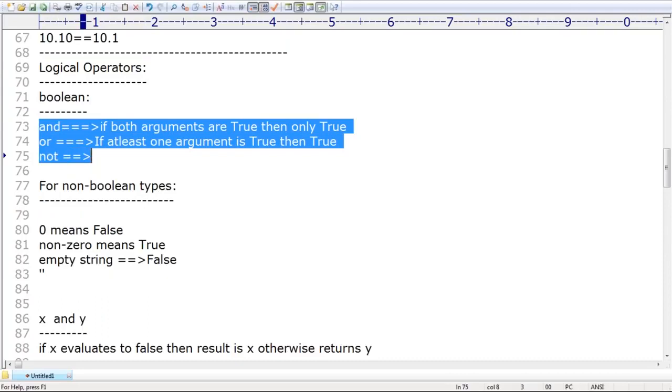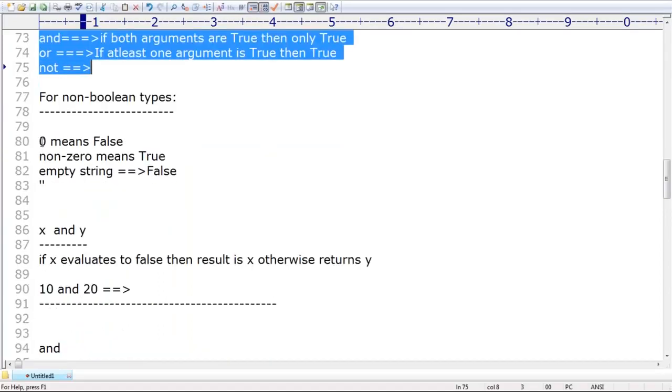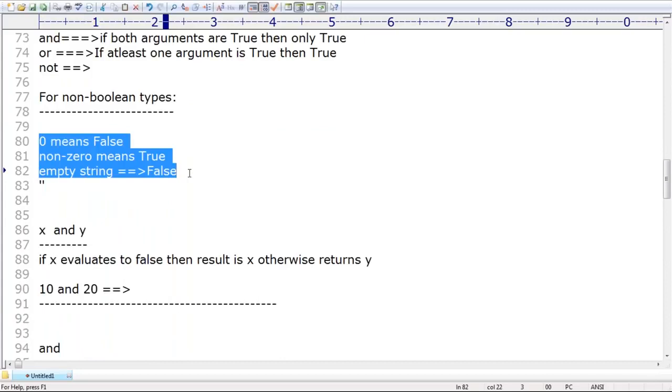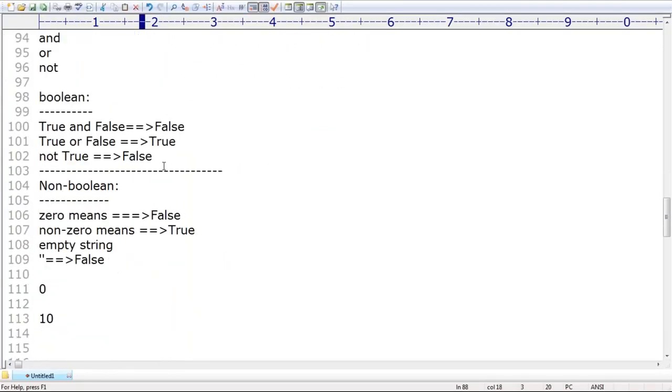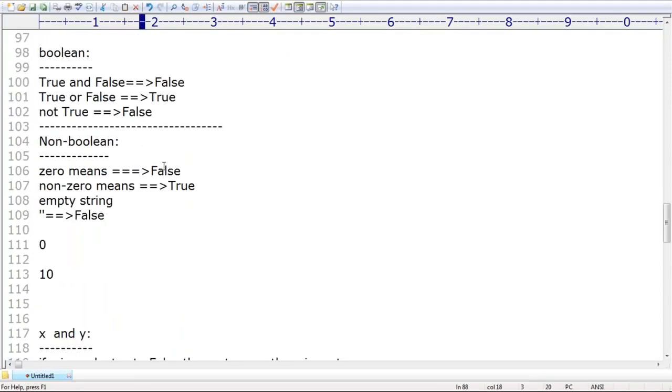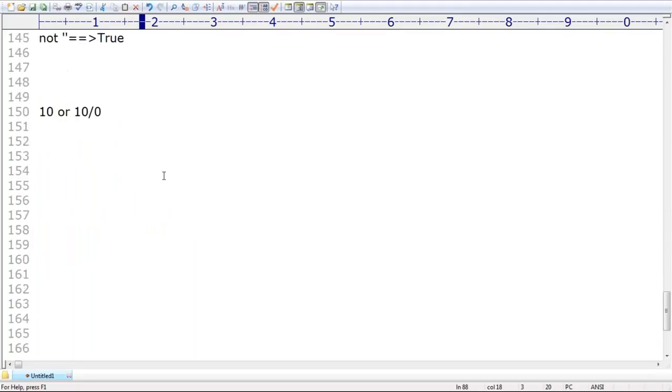These operators are applicable for the Boolean type. If it is the Boolean type, it is simple, sir. If it is the non-Boolean type, compulsory this analysis must be required. What is the behavior of and? Next, what is the behavior of or? You people should be aware clearly, right? Okay, that's all. Next, there is one concept named bitwise operators.